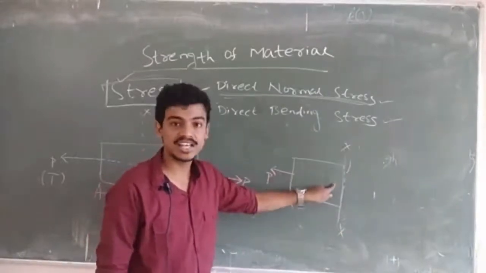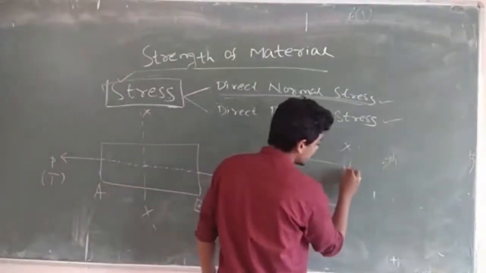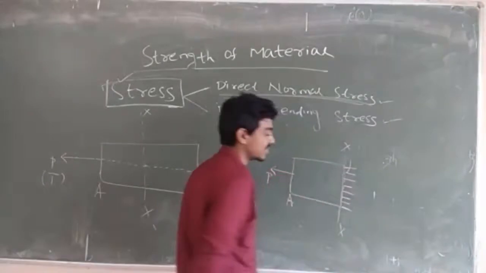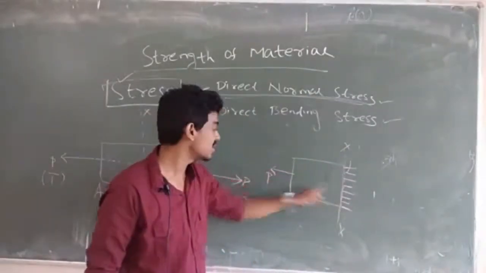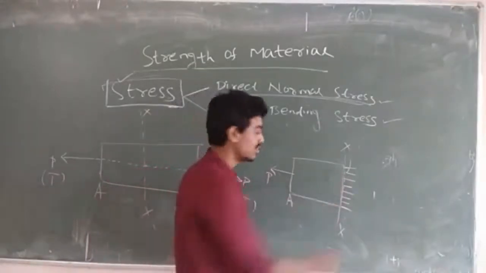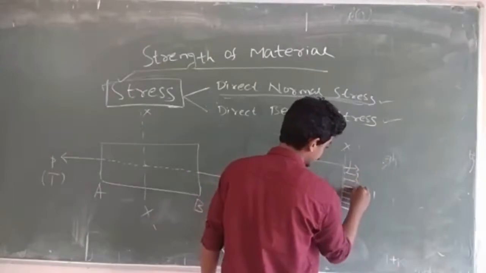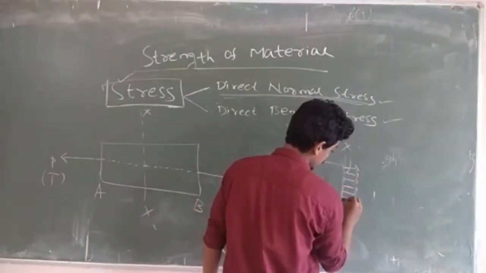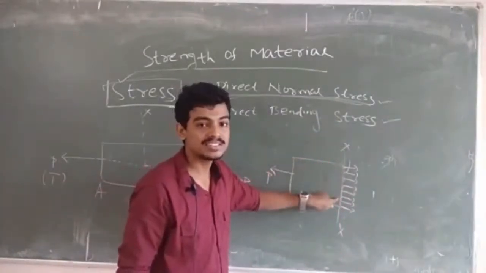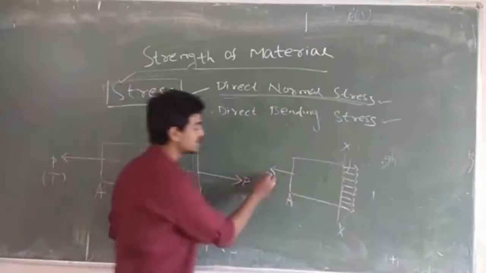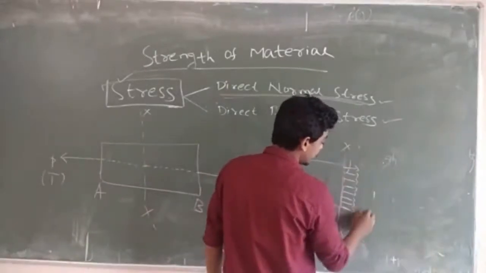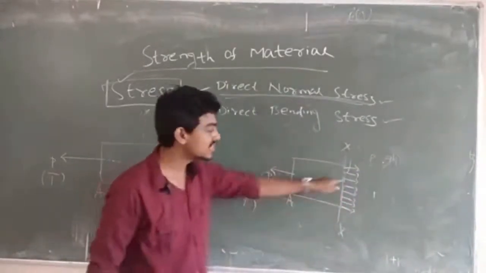So here a resistance will come, right? Every material has an internal resistance. So here an internal resistance will come. Because the load is tensile, the resistance force will also be tensile. This tensile force will be summed up and will be equal to the external force, that is P. Suppose all will combine and that will become our P. This is the internal resistance.